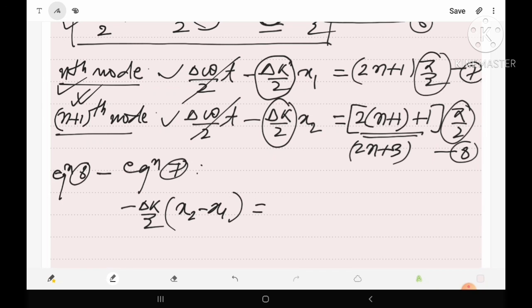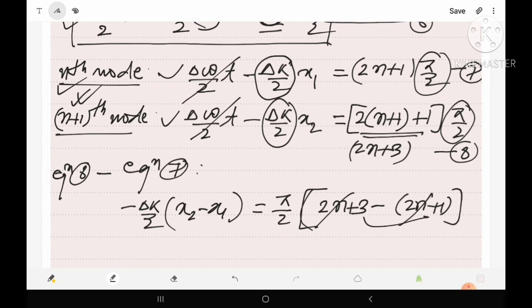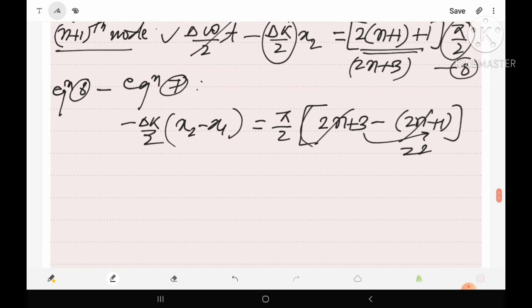Pi by 2 is common to both, so let us take it common. Inside the bracket we have 2n plus 3 minus 2n plus 1. So here 2n will be cancelled out, 3 minus 1 means 2. So in the bracket we have 2 only, and here we have minus del k upon 2 into x2 minus x1 is equal to, this 2 will be cancelled with the denominator 2, so we have only pi.